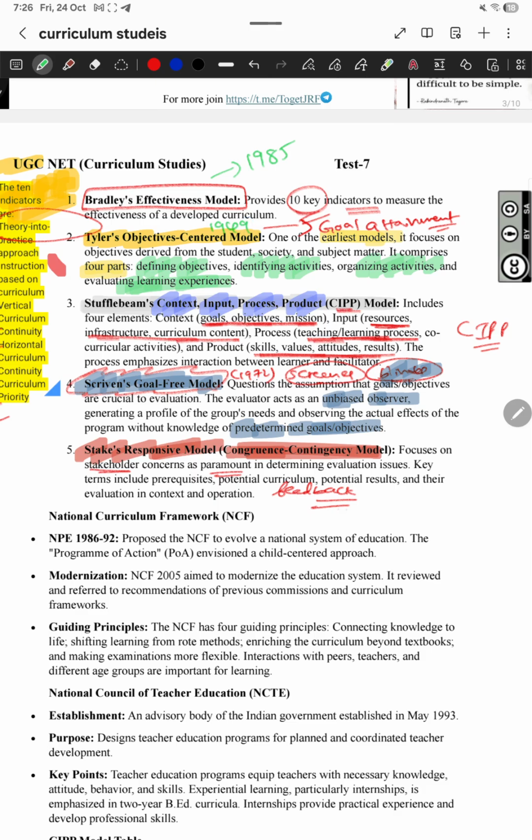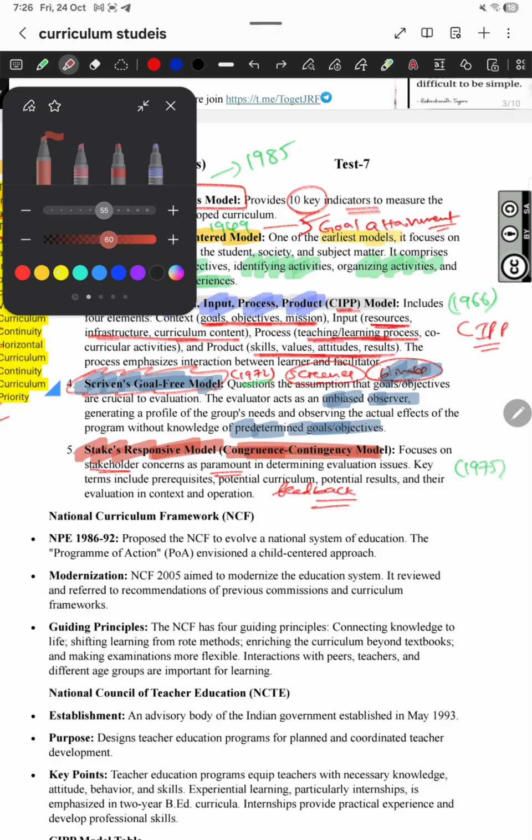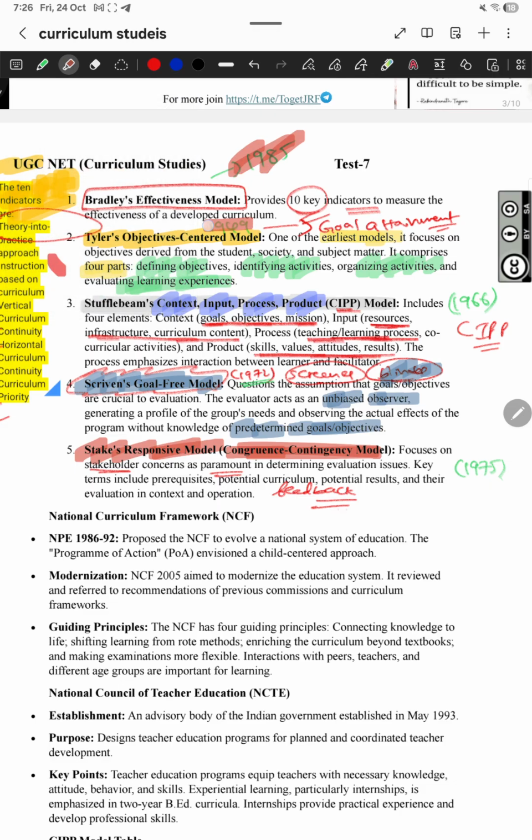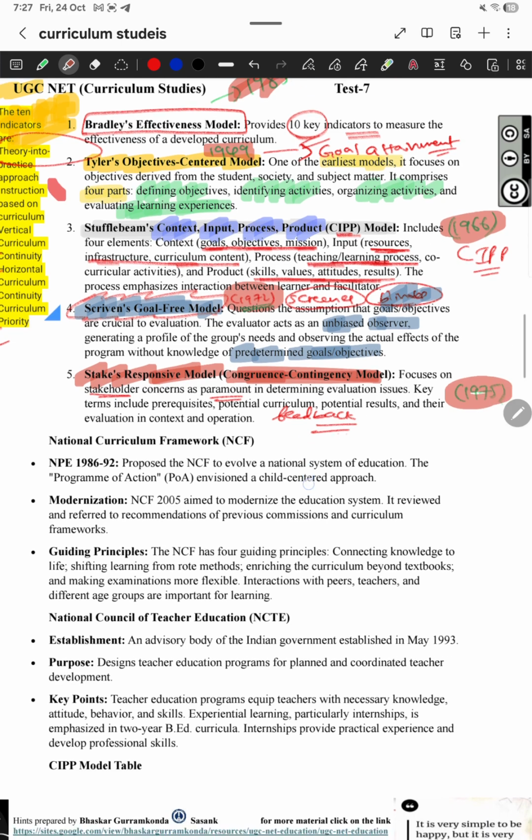The Stufflebeam CIPP model is in 1966, Scriven's goal free model in 1972, and the last one, Stake's responsive congruency contingency model, is in 1975. They may ask you to arrange these in chronological order, so it is very important to know when these happened: 1985, 1949, 1966, 1975 and 1972. So these are the models and years.